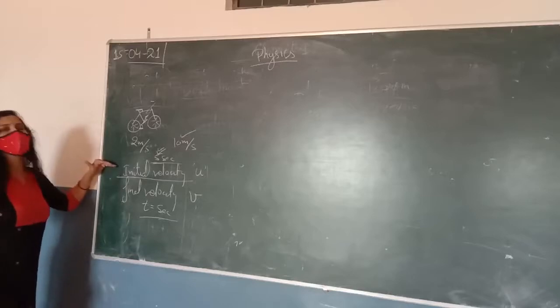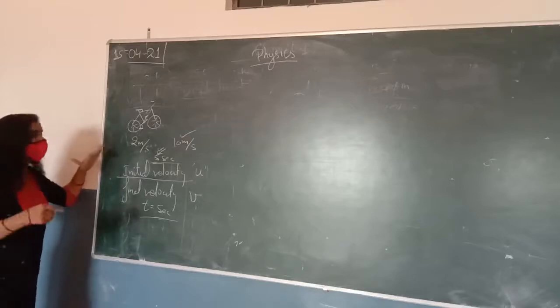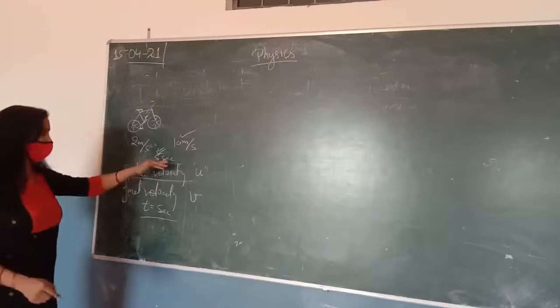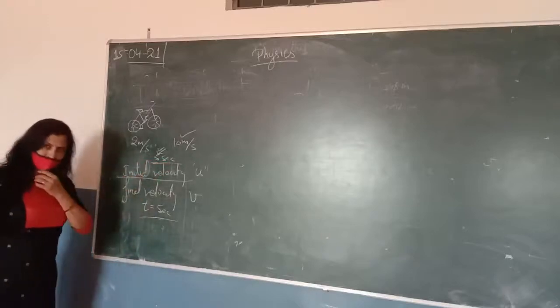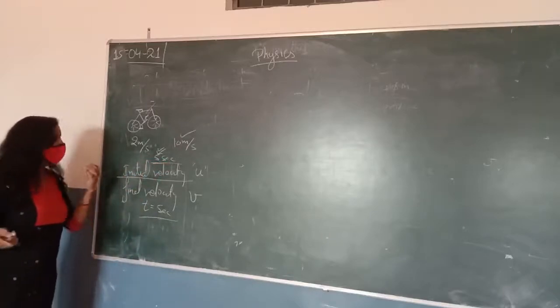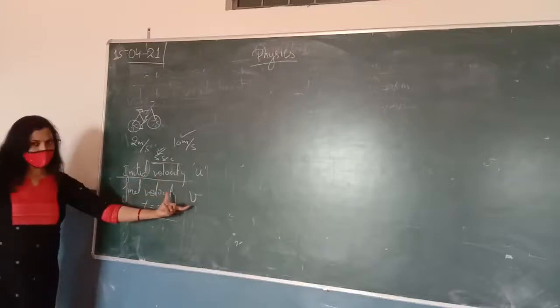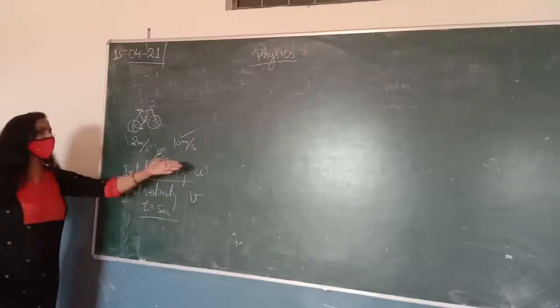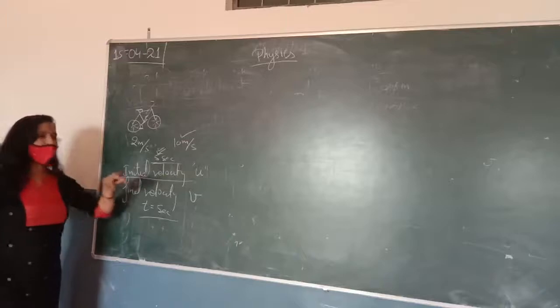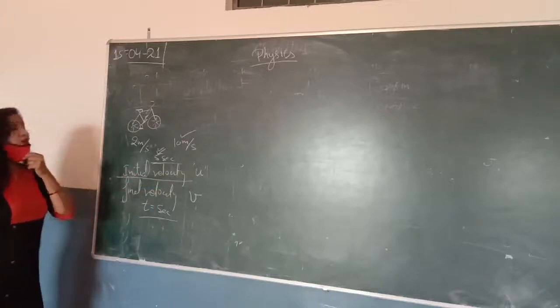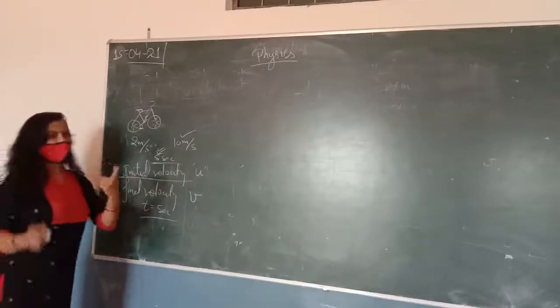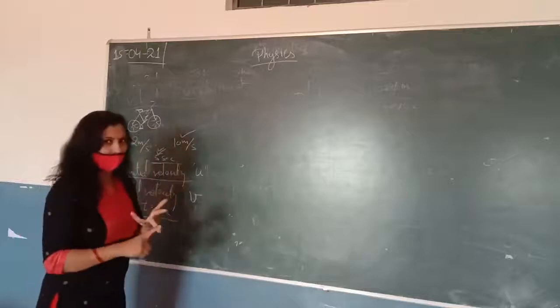So velocity, initial velocity, final velocity. Initial velocity means the velocity you have is called the initial velocity, and after some time if your velocity changes, then it will be your final velocity. And we represent the initial velocity by u and final velocity by v. Velocity can be of two types. It can be uniform or it can be non-uniform.